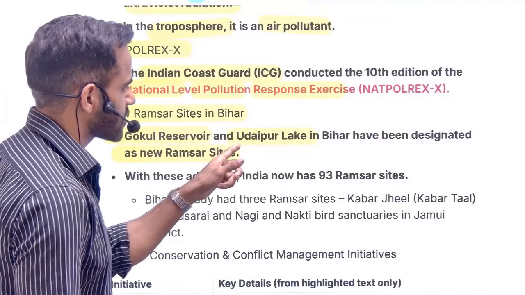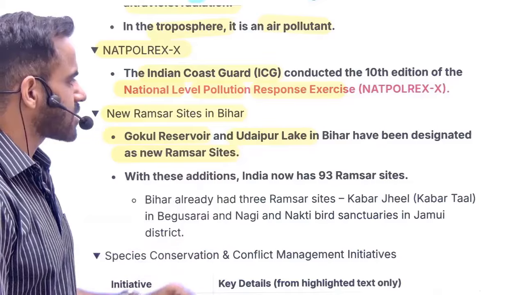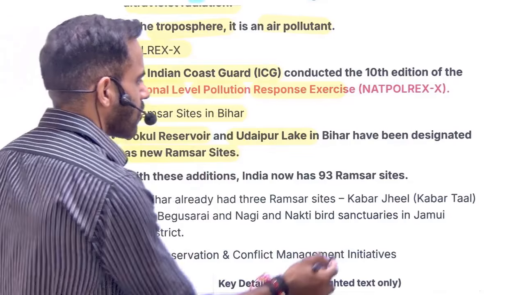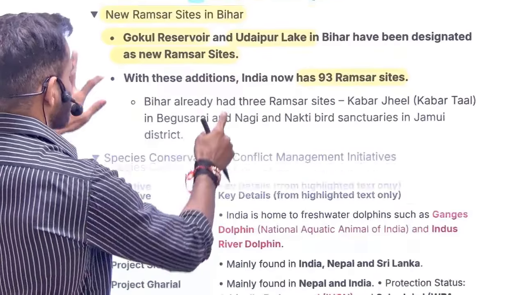Now, don't get confused. Udaipur is one more place in Rajasthan that is also known for lakes, but this one is in Bihar. All over India, there are 93 sites. In Bihar, a total of 5 sites are there after this.